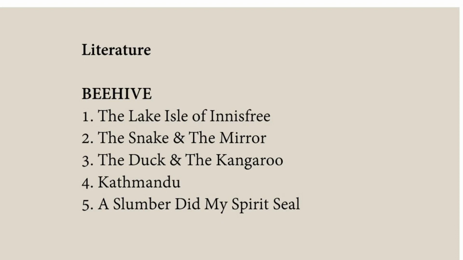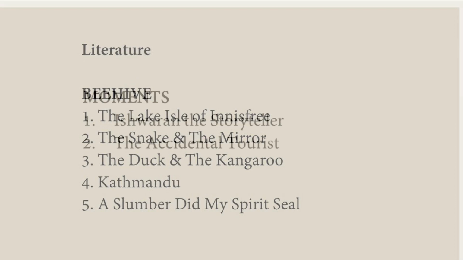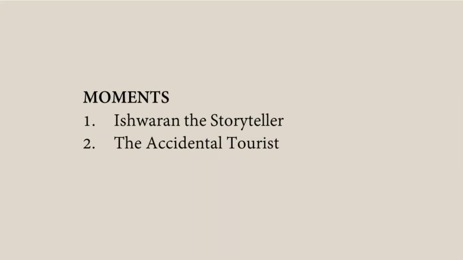So now let's look at the lessons that are deleted from the textbooks. So we have Beehive. In Beehive, the following poems have been removed. The Lake Isle of Innisfree, The Duck and the Kangaroo, A Slumber Did My Spirit Steal. And in lessons, two lessons, The Snake and the Mirror and Kathmandu have been deleted. And in the supplementary text Moments, two lessons, that is Ishwaran the Storyteller and The Accidental Tourist, have been deleted.